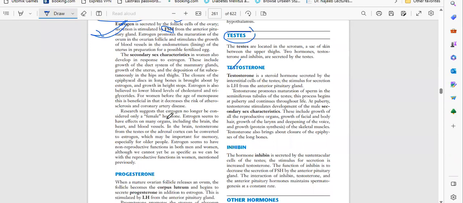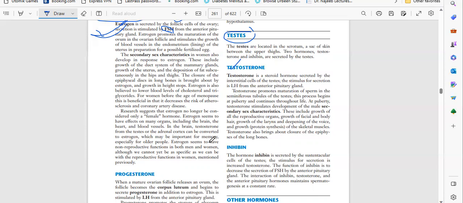Research suggests that estrogen should no longer be considered only a female hormone. Estrogens have effects on many organs, including the brain, the heart, and blood vessels. In the brain, testosterone from the testes or adrenal cortex can be converted to estrogen, which may be important for memory. So basically, in previous days the early research showed that estrogen is only for women, for women's secondary characteristics, but in later days research says it is no more only a female hormone; it also works in other parts of the body, for example the brain, heart, and blood vessels.